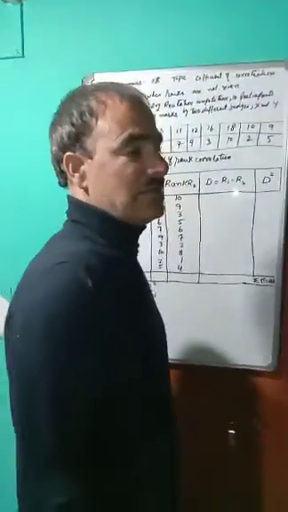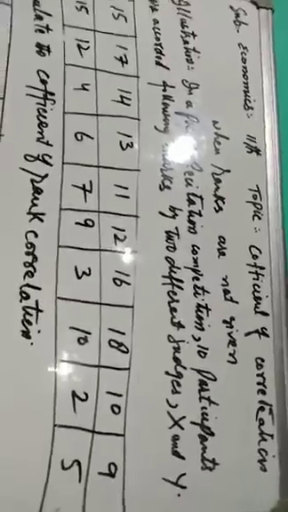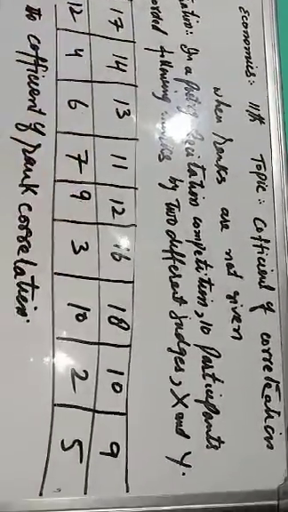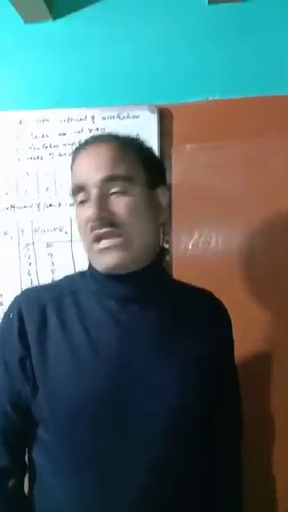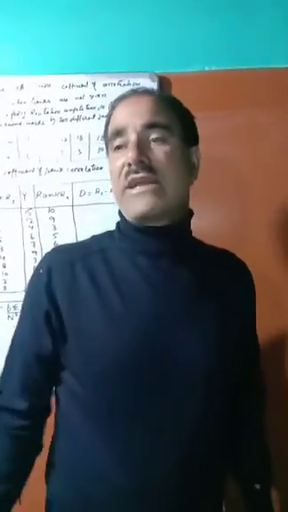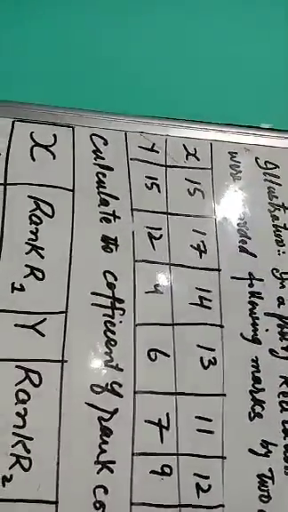So, dear students, if you are asked to solve a question related to this topic: in a poetry recitation competition, 10 participants were accorded the following marks by two different judges, X and Y. X has given 15, 17, 14, 13, 11, 12, 16, 18, 10 and 9.